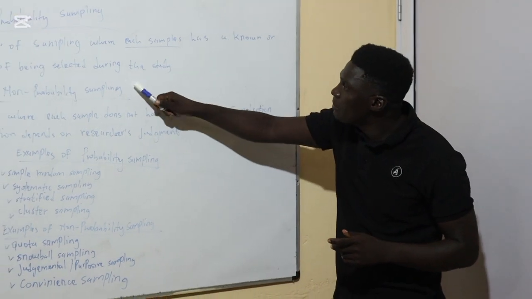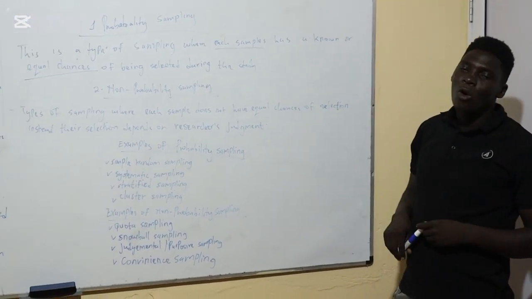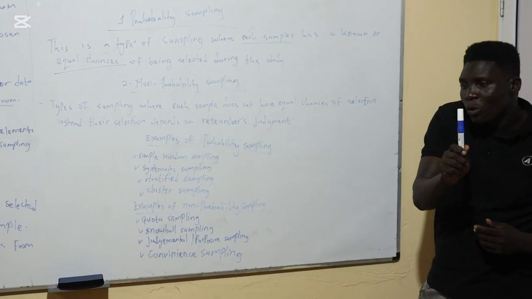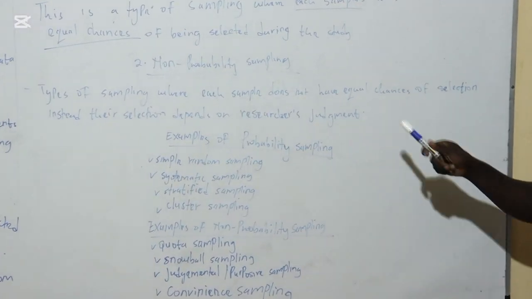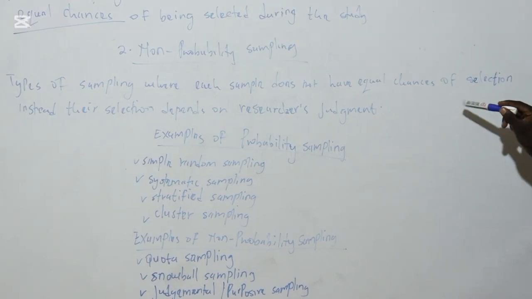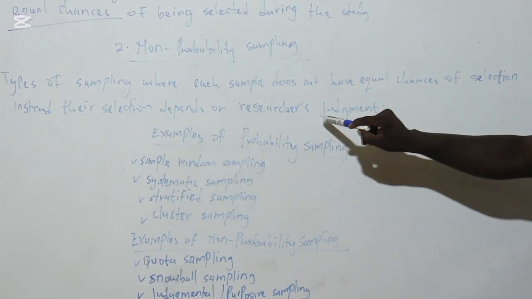Now that is the difference between probability and non-probability. In the first one, all the samples stand an equal chance. In the second one, all the samples do not have an equal chance. The selection depends on the researcher's what? Judgment.